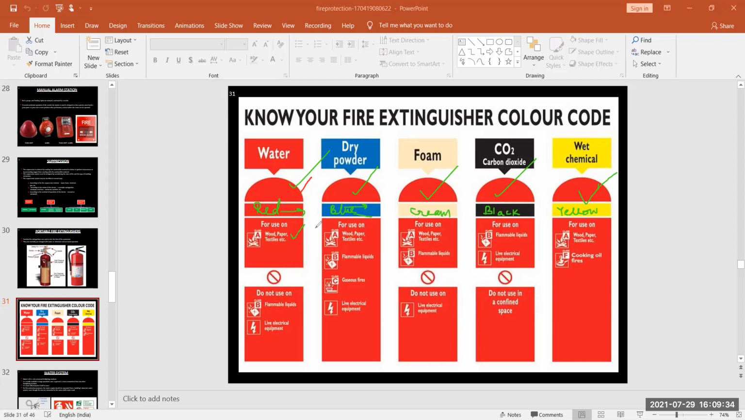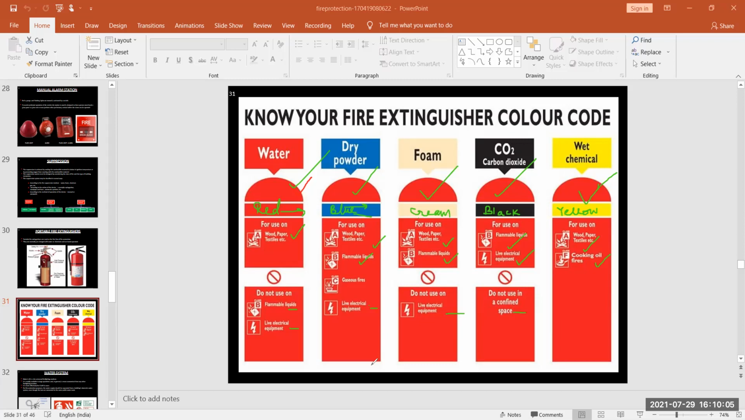So where it is used, I also mentioned. It is used for wood, paper, textile, etc. Used for flammable liquids. Used for wildfires. Used for electrical equipment. Used for flammable liquids. Do not use for flammable liquid and electric equipment. Also do not use for electric equipment. Here also do not use for electric equipment, and not used in a confined space.